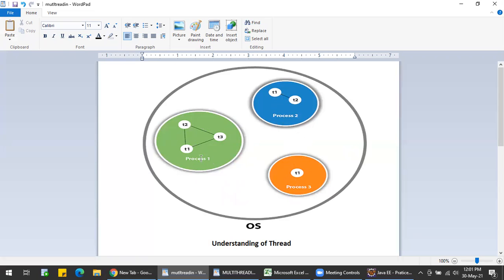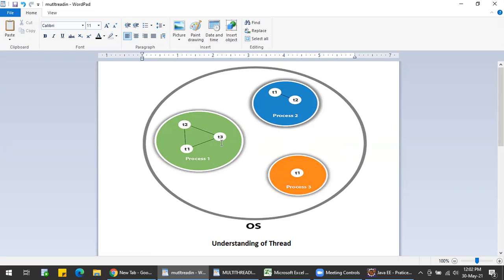In process one, I have three threads. In thread one, I'll be doing my browsing. In thread two, I'll be doing some other task. In thread three, I will be seeing some Facebook feed or something like that. All this comes under one process, which is my Google Chrome.